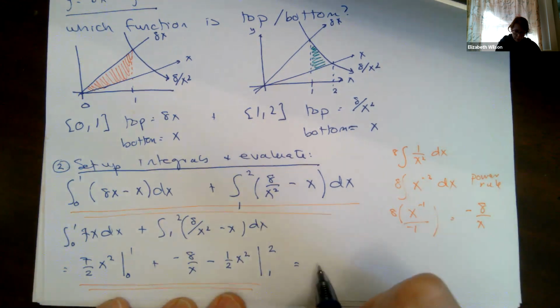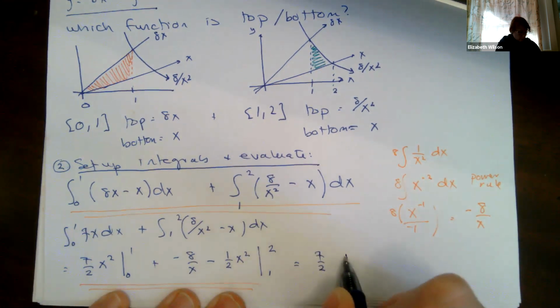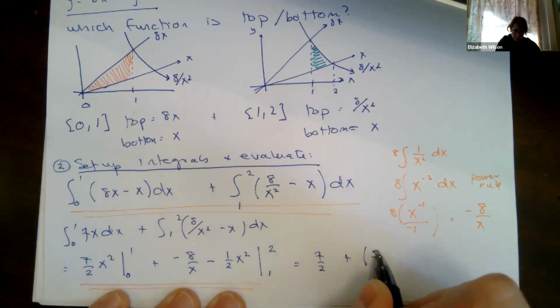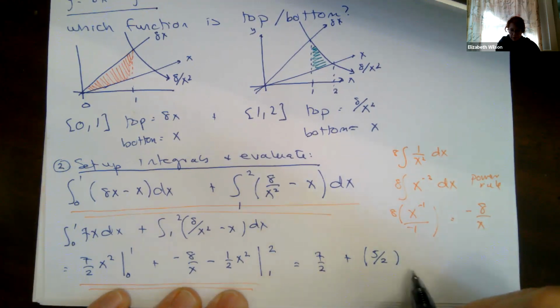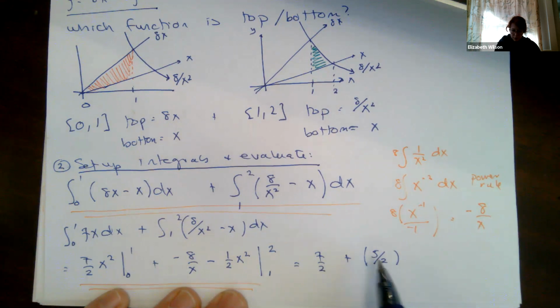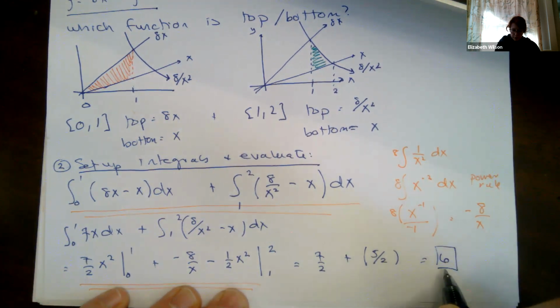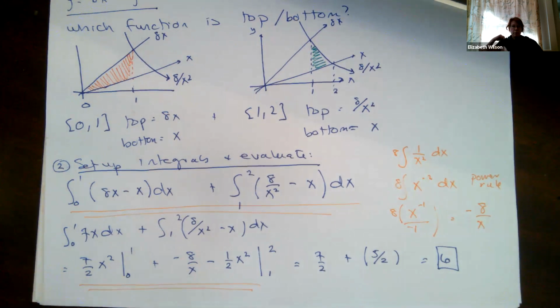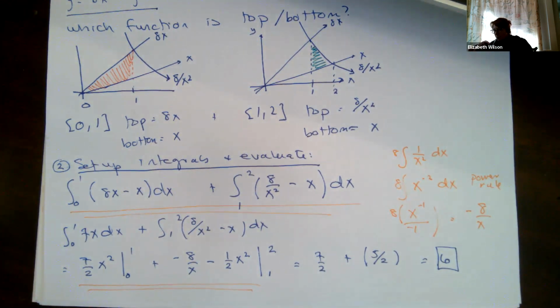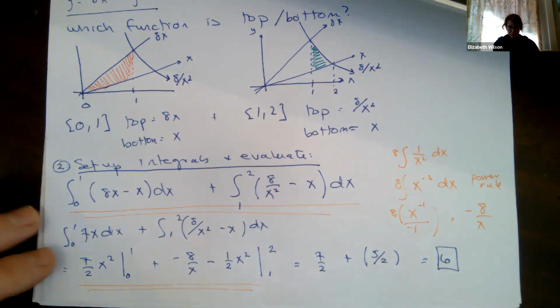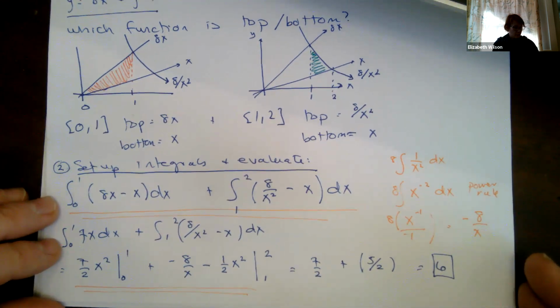So this becomes 7/2 plus, I did a bunch of math offline, 7/2 plus 5/2. 7 plus 5 is 12, divided by 2, that's equal to 6. So the total area bounded by these 3 graphs is equal to 6. Everybody see how we did that? I'll give you a chance to finish writing that.